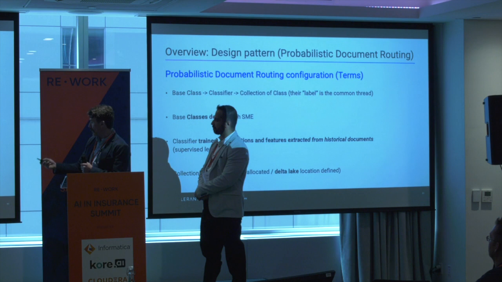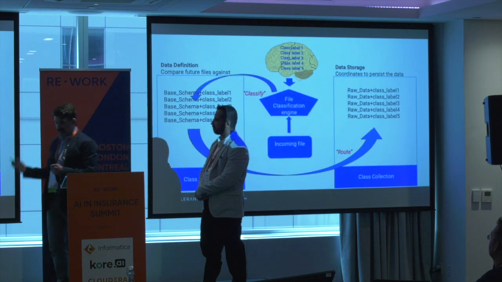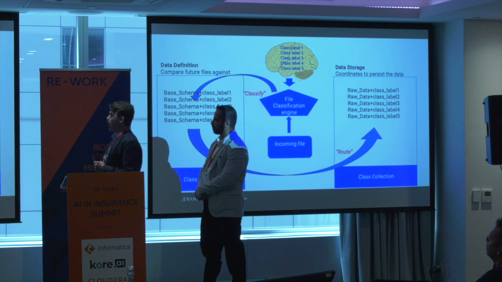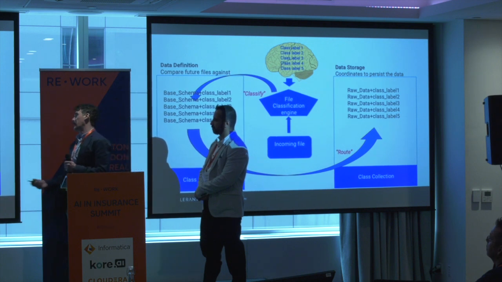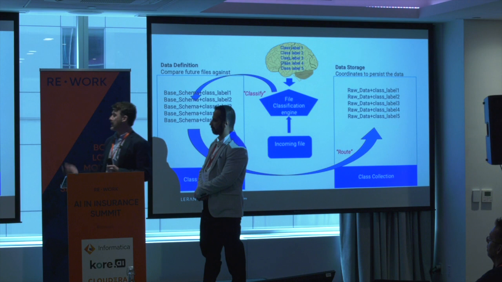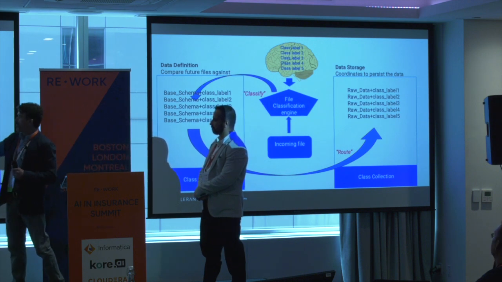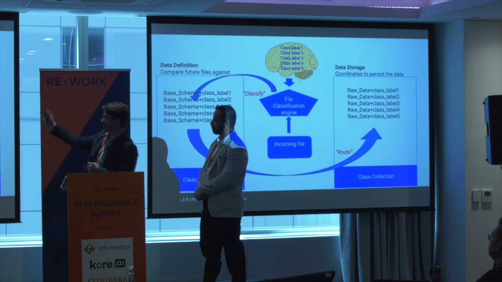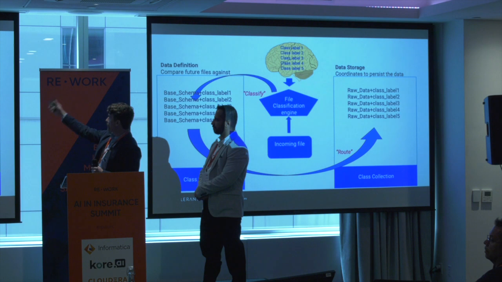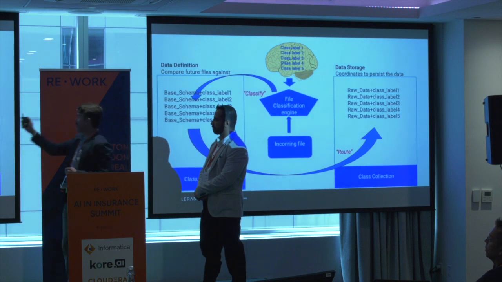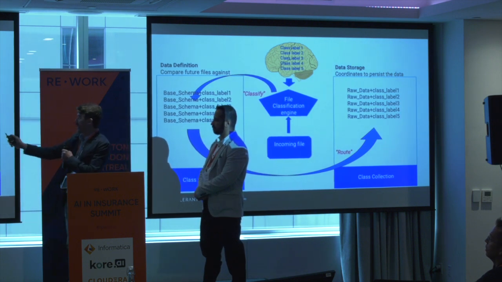So let's tie this together here. This is our system that we came up with at Accelerant to do our probabilistic document routing and schema drift conformance through classifying our documents, conforming them, and routing them. So when we have a supervised learning problem, we look at our left side, our data definition. That's how we label our data. Our data storage is how we persist our data. And then our classification is how we classify it.